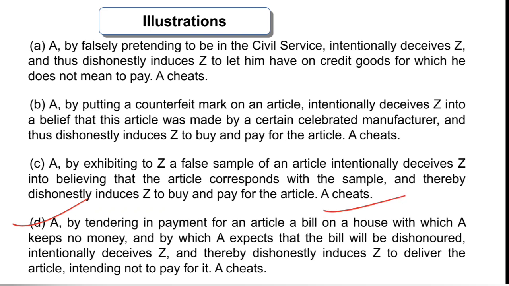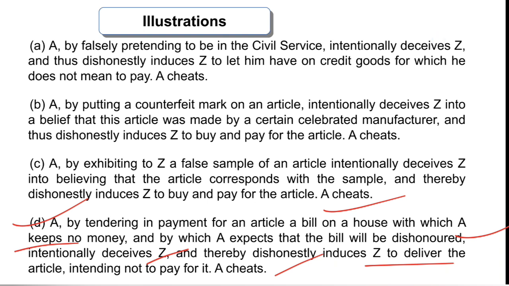and by which A expects that the bill will be dishonored, and intentionally deceives Z and thereby dishonestly induces Z to deliver that article, intending not to pay for it. So this illustration is all about the time when the bill of exchange used to be there, and when people used to buy some article, they used to draw a bill of exchange.